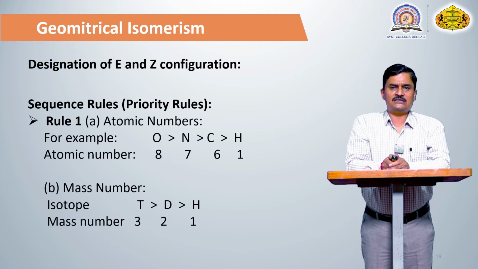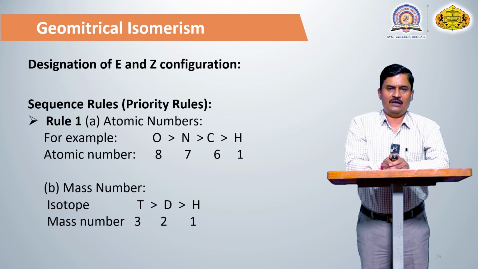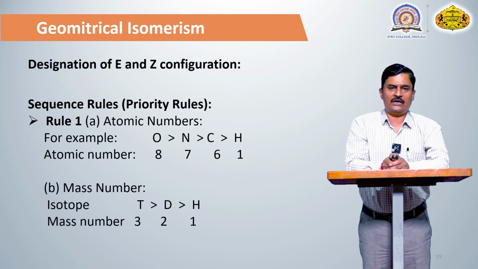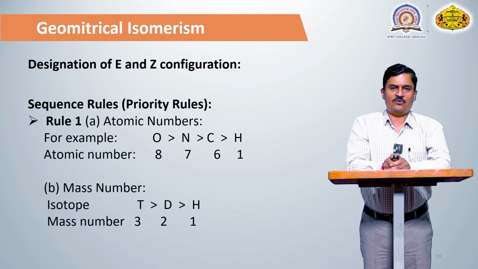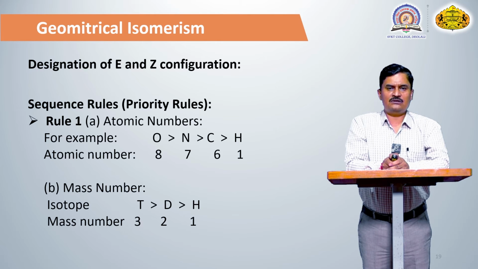Similarly, priority depends upon the mass number in the case of isotopes. For example, the hydrogen atom has 3 isotopes: tritium, deuterium and hydrogen. The mass number of hydrogen is 1, of deuterium is 2, and of tritium is 3. So tritium has the first priority, while hydrogen has the lowest.